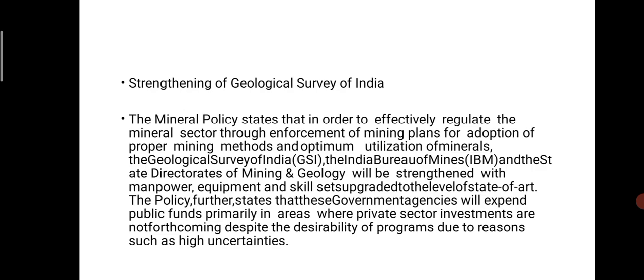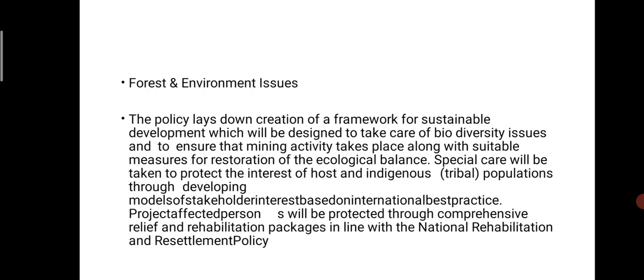The Indian Bureau of Mines, IBM, and the state directorates of mining and geology will be strengthened with manpower and equipment and skill set-up, and upgraded at the state level as one point. So that is also important.